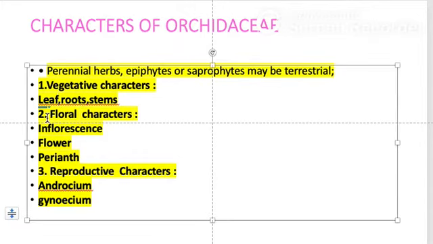We are going to study the floral characteristics, which includes the arrangement of the flowers along the main axis, which is called inflorescence. We're going to study the floral parts and how they are arranged in the form of a perianth. And the third characteristic is the reproductive characteristic, which will include the androecium, which is the male, and the gynoecium, which is the female reproductive part.